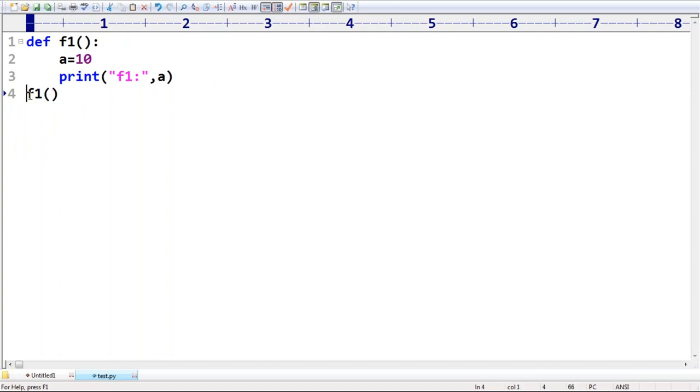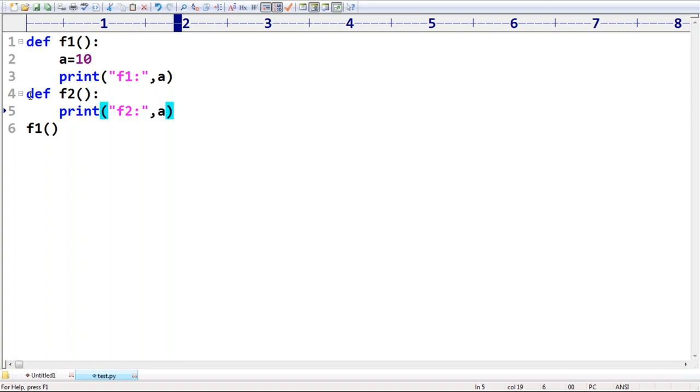Now tomorrow I'm taking one more function, def f2, and print of f2 comma a.